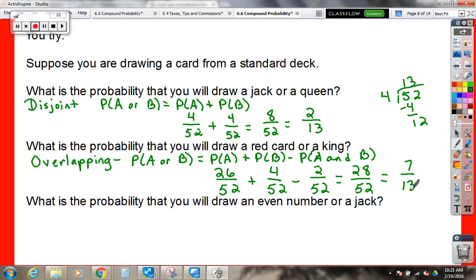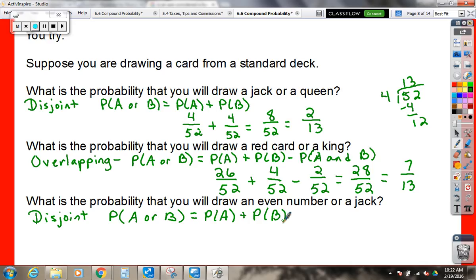Okay, one more on here. What is the probability that you're going to draw an even number or a jack? First of all, are these events disjoint or overlapping? Disjoint. It can't be an even number and a jack, because a jack is not a number. Exactly, so we get the easy formula. In some games they are considered numbers, like Five Crowns, but this is just standard cards. I'm just gonna abbreviate and put even or jack.